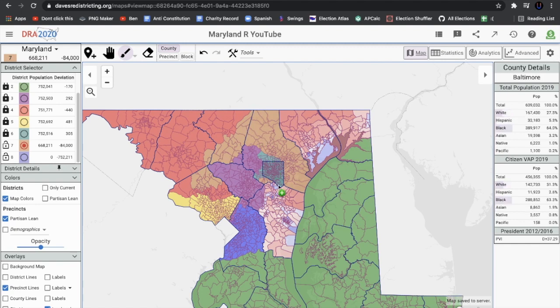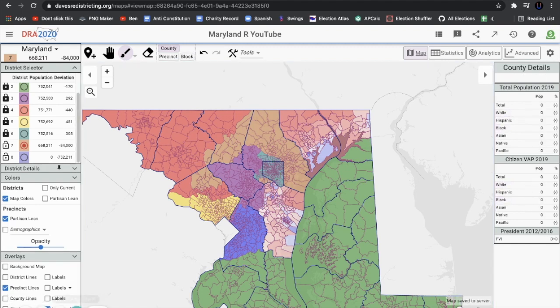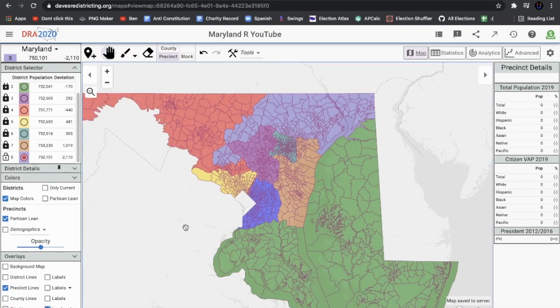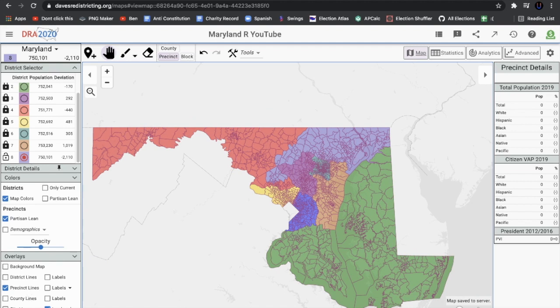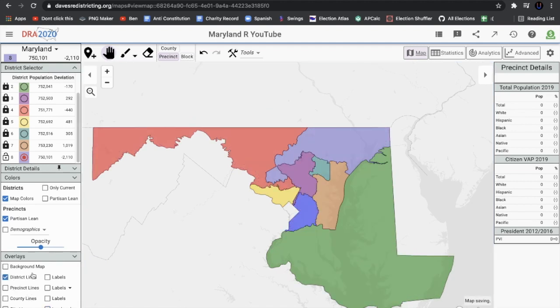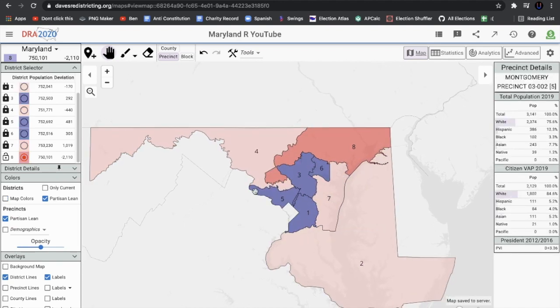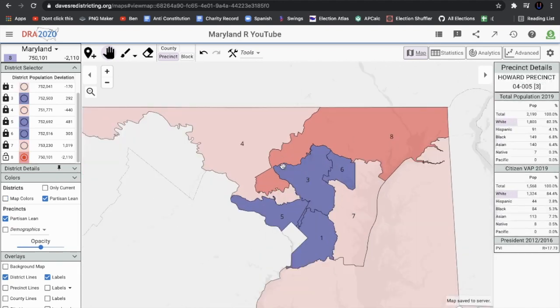It looks like. Whoa! I did not mean to do that. Whoa! Let's just finish this up. So I think we're done with this map of Maryland for the Republican Party. We packed the Democrats into 4 districts, and we were able to get some Republican districts. I'm going to turn off add labels and turn on partisan lean. Drum roll, please. And we have drawn 4 out of 8 districts to be Republican.